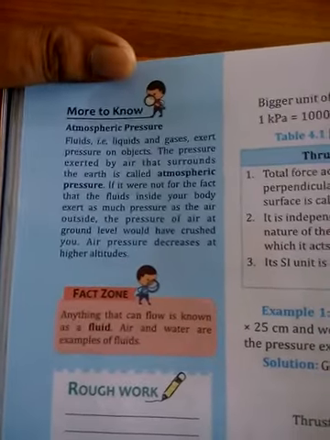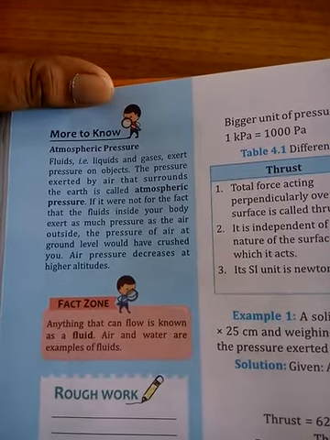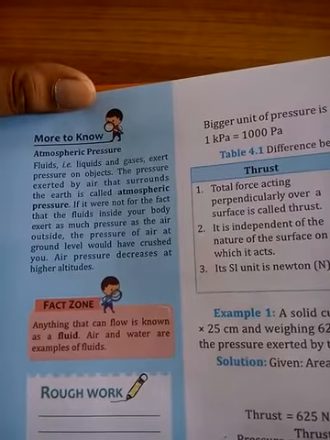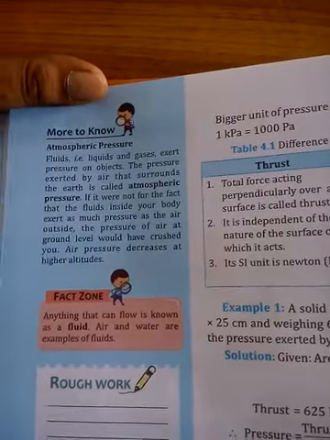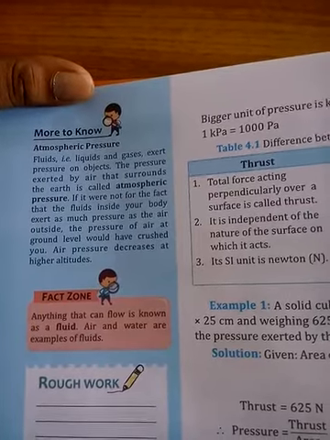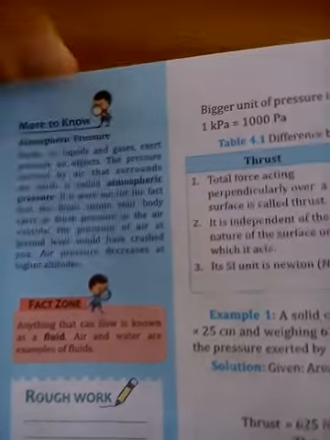Now let us move on to atmospheric pressure. Fluids, that is liquids and gases. Fluids mean the state of matter which can flow. So liquids and gases are known as fluids because they can flow. They exert pressure on objects.